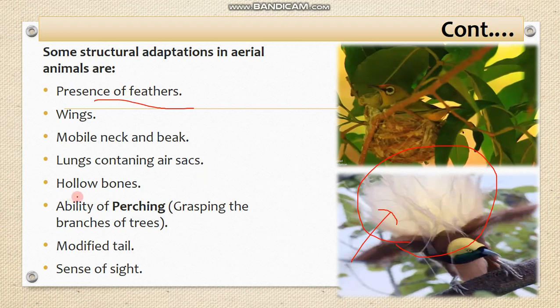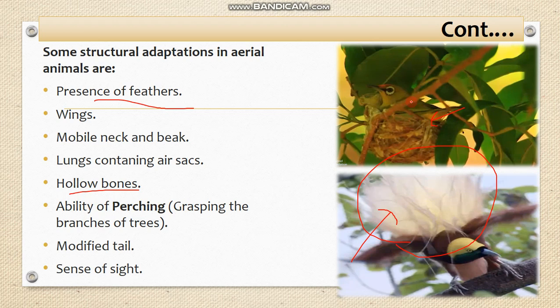They mostly have hollow bones. I am not discussing the running birds, I am discussing the flying birds. That's why they have hollow bones, which decrease their weight and help them to fly in the air. Ability of perching means grasping the branches of trees. As you can see, this animal is making a nest on a tree, and these animals have the ability to catch the branches of the trees.